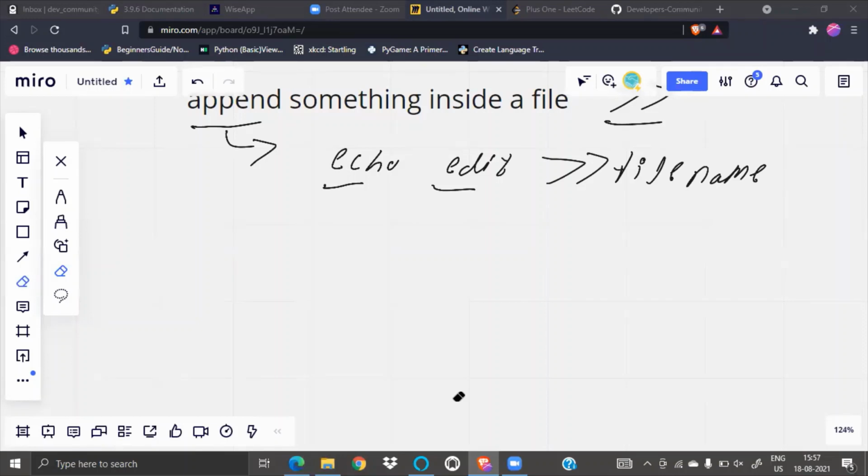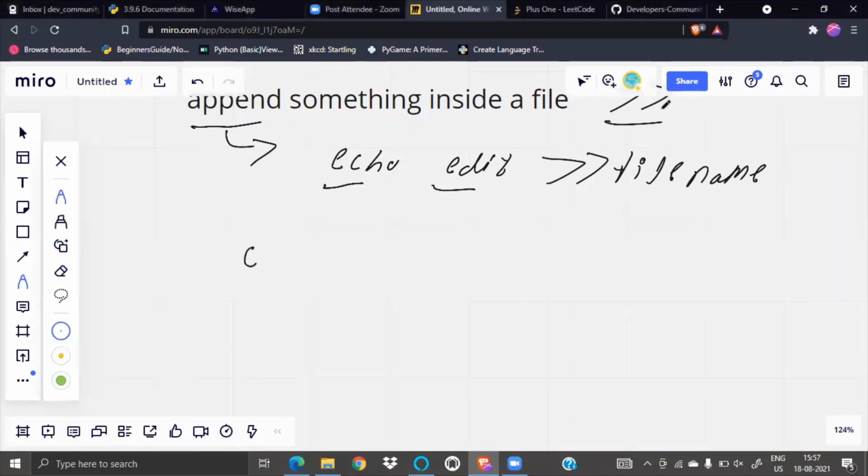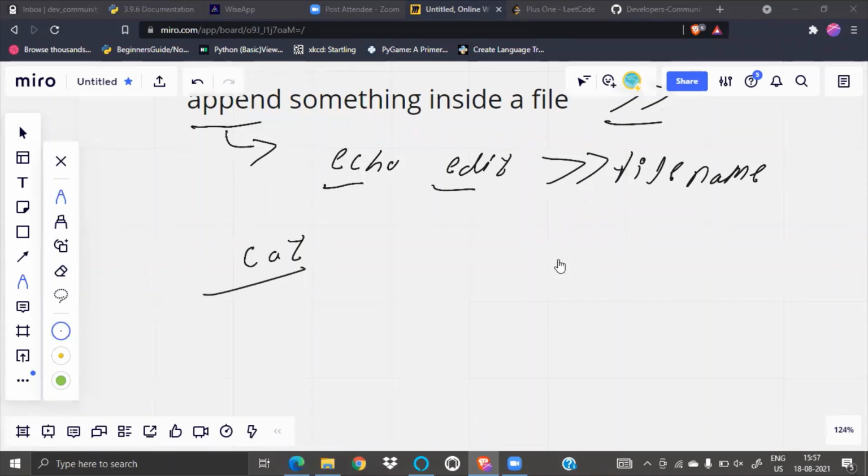What does cat do, guys? Just write in chat or you can unmute. What is this cat? Okay, great. Only one answer. Let's see. You can unmute yourself. I have given you permission, but please don't create disturbances. Create a file. Okay, some people got it right. Some people are still confused.